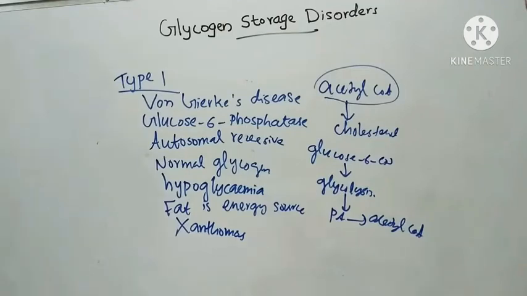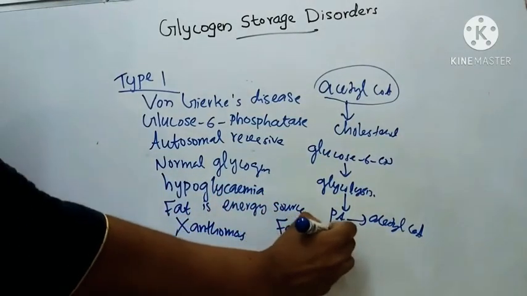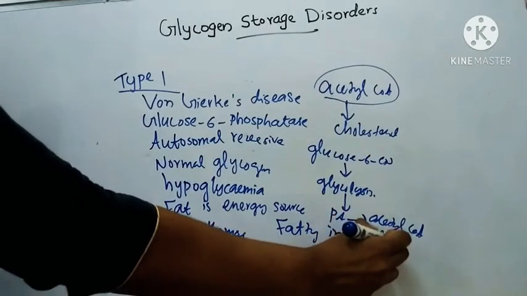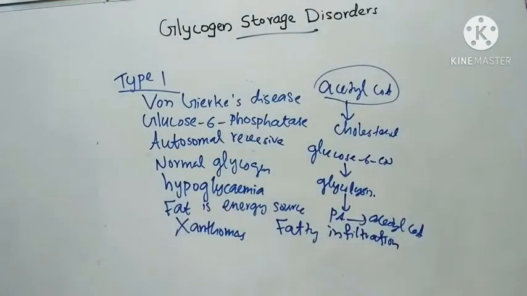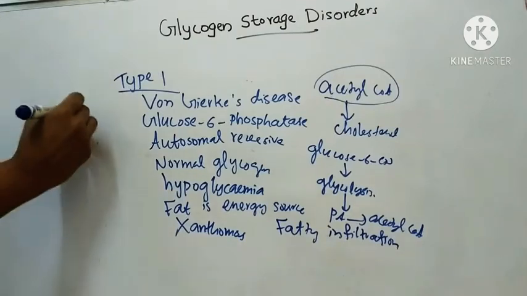Then increased fatty acid synthesis can produce fatty infiltration of liver. Then there will be persistent hypoglycemia. Hypoglycemia has two effects. This hypoglycemia inhibits insulin secretion.